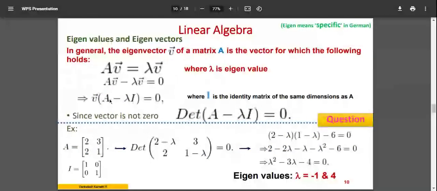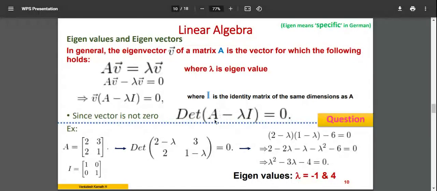And it's a matrix, right? Both are n by n matrices. So I have to take the determinant of that. The determinant of that, if I take it, will be equal to 0. This is the basis of all my calculation. Whenever you come across an eigenvalue problem, keep it in mind, this is the equation that you are going to use. Given a matrix, to find the eigenvalue, the first thing you will write is this equation: determinant of A minus lambda I is equal to 0.